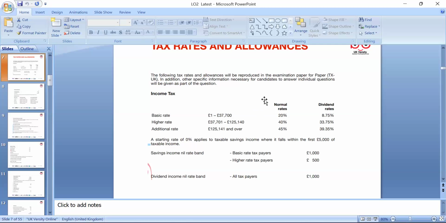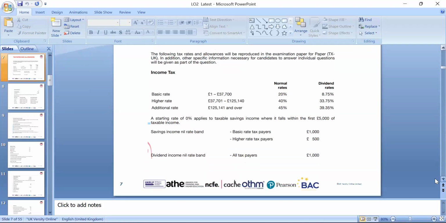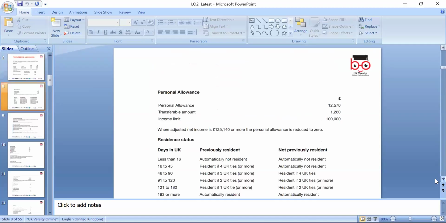We can think about the higher rate 40% and 33.75%, and then look at the personal allowance and the transferable amount for married couples.